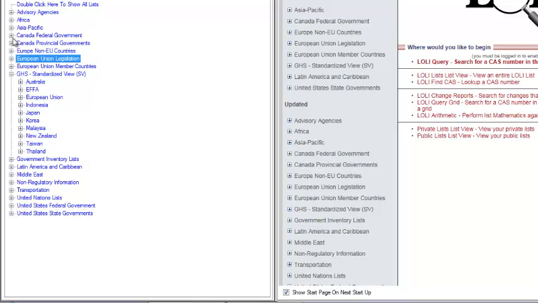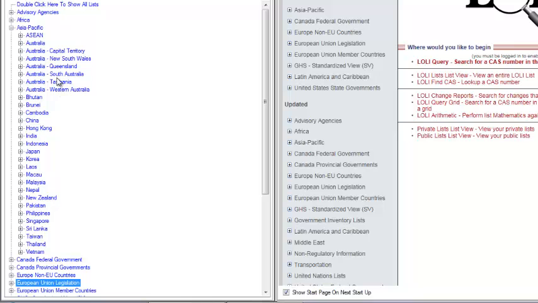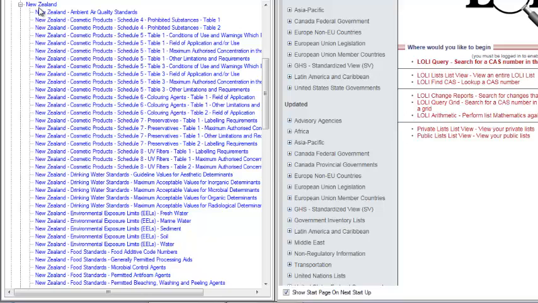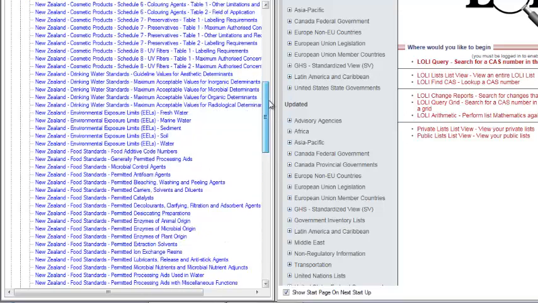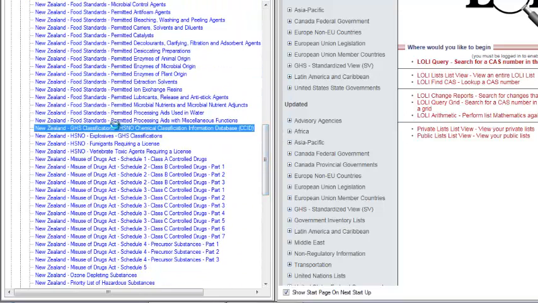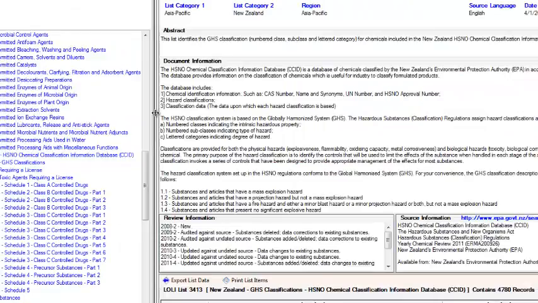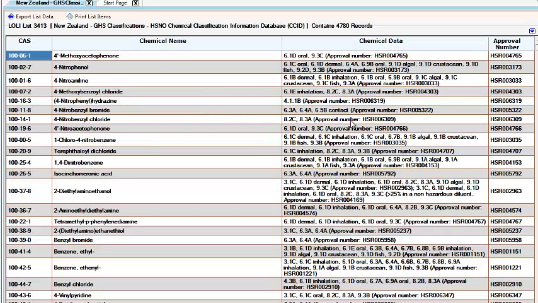Now, we do publish GHS information under each jurisdiction. So for example, here under New Zealand, if you scroll down, we'll see the GHS classification that have been published by the HSNO. Here again you see the CAS number, the chemical name, the GHS classification as published by the HSNO, and in this case there's a HSNO approval number.